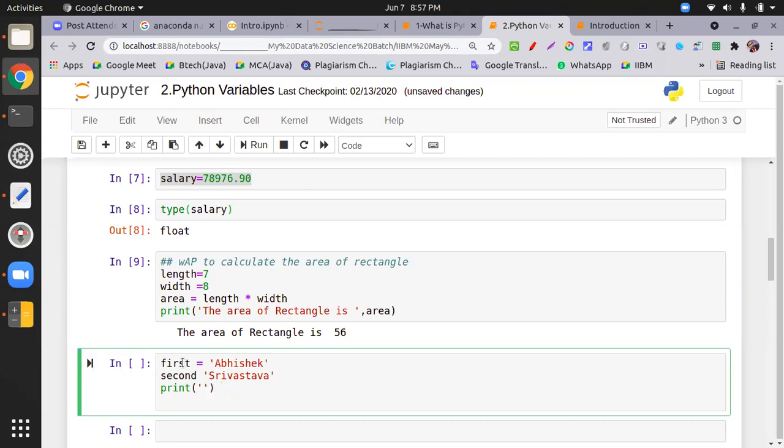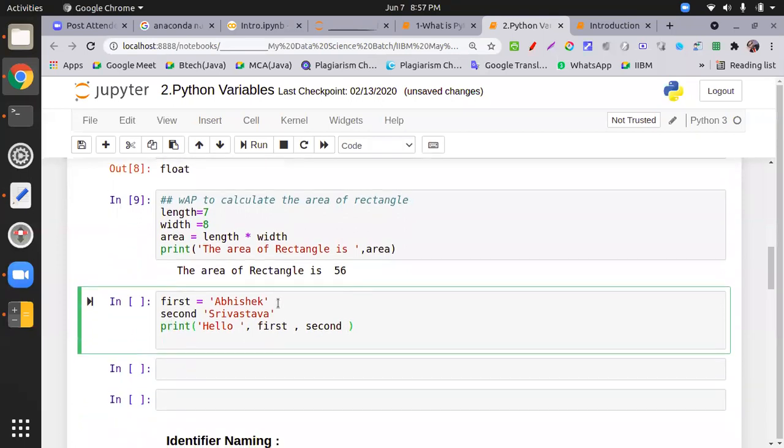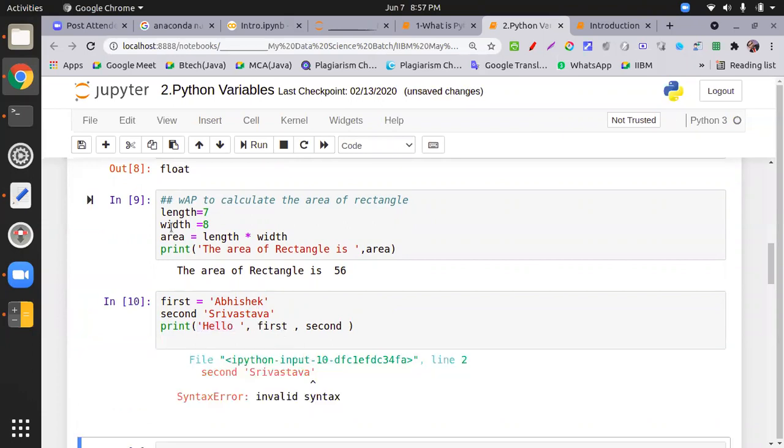Or I put hello, and the name of the person. Hello, first name, comma, second name. See the difference. I want to show a little difference over here. One thing to confirm: all this data is string type. So I just put the fixed thing, hello. Hello will be printed with each name, first and second. So what is happening over here?